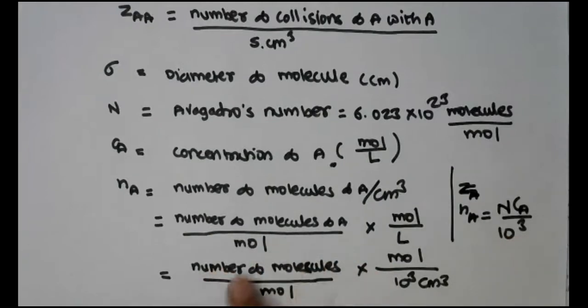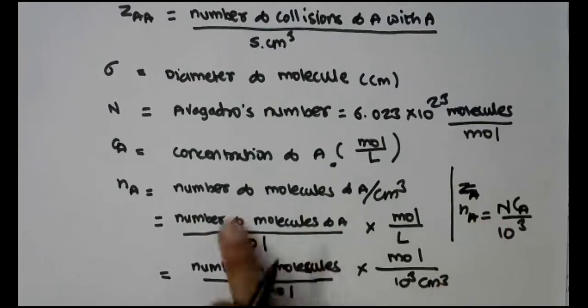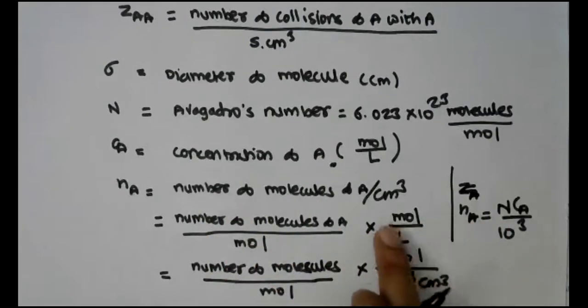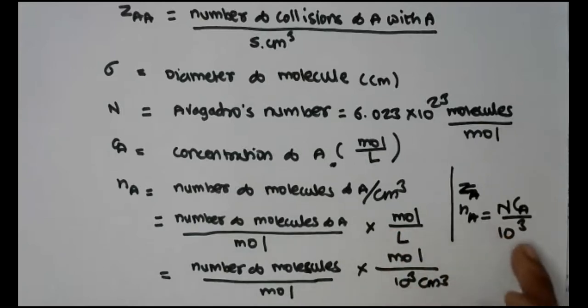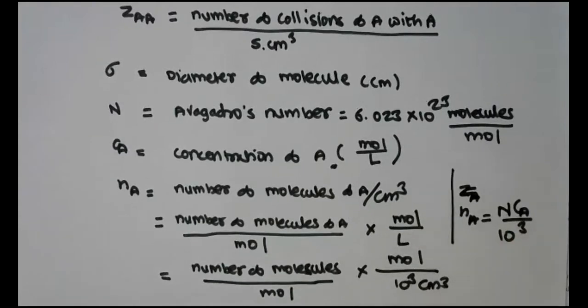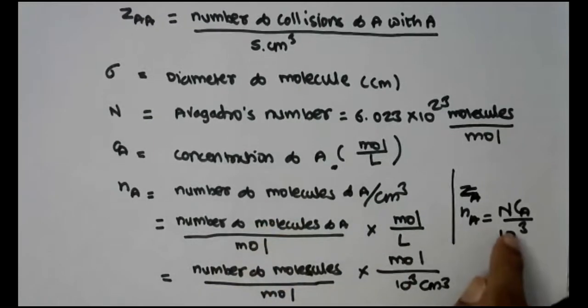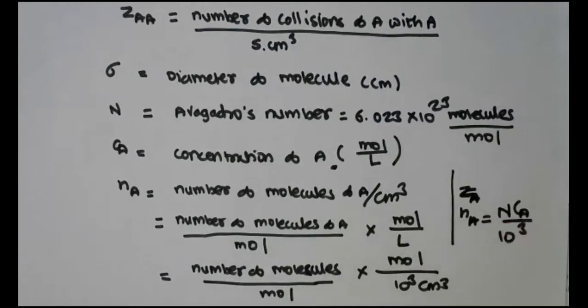See, number of molecules per mole is equal to Avogadro's number, and mole per liter is equal to concentration. So NCA, the only thing is that the liter is converted into centimeter cube, and therefore 10 raised to 3 is there in the denominator. So we have just expressed immeasurable Na in terms of measurable parameters, because Avogadro's number is constant, it is known to us, and concentration can be measured.